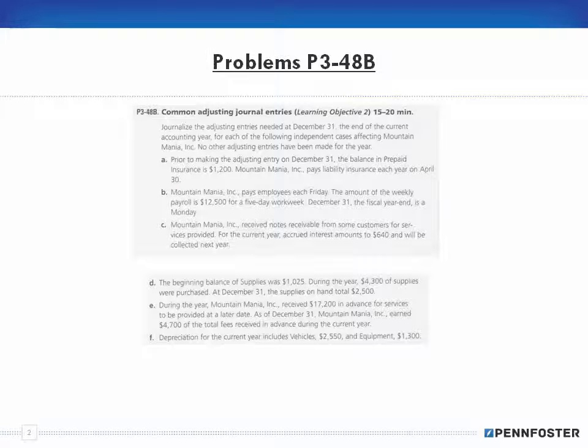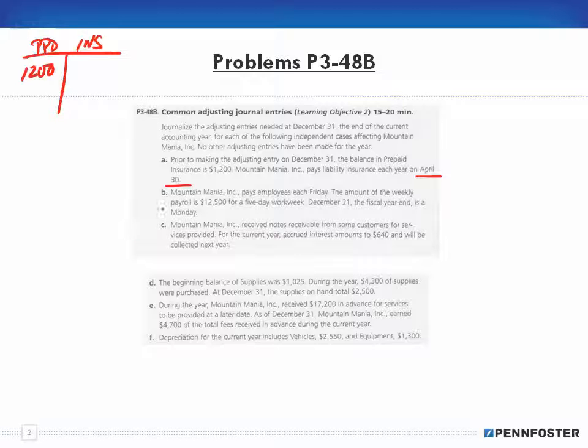Okay, so let's work through this problem. We have a prepaid insurance account, and it says prior to making the December 31st entry, the balance in the account is $1,200. That's a debit. Prepaid insurance is an asset. We increase our assets on the debit side, so that's $1,200 on the asset side. Now we're making an adjusting entry for December 31st, and it says that it pays liability insurance each year on April 30th.